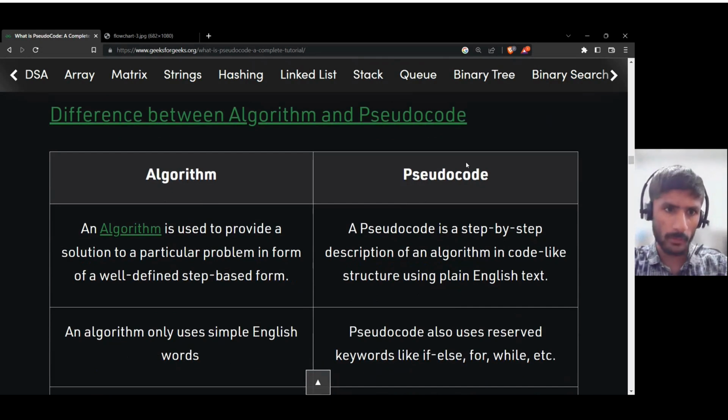Now, the difference between algorithm and pseudocode. An algorithm is used to provide a solution to a particular problem in the form of a well-defined step-based form, but pseudocode is a step-by-step description of an algorithm. What? A description of an algorithm in a code-like structure using plain English text.